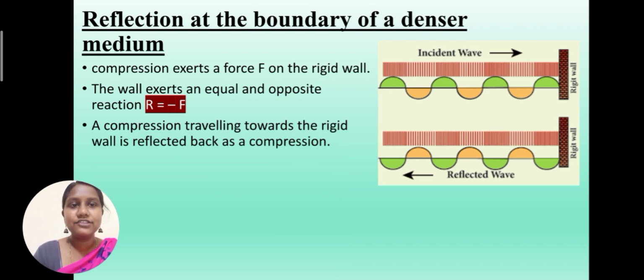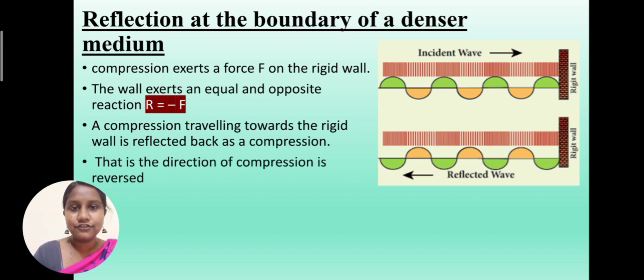So the compression traveling towards the rigid wall will reflect back as a compression but in the opposite direction. So the direction of compression is reversed. If you see in this picture, the green color line is the initial compression. After hitting the rigid wall, due to the opposite reaction, the green line, that is the compression, is reversed. The direction of the compression is reversed.